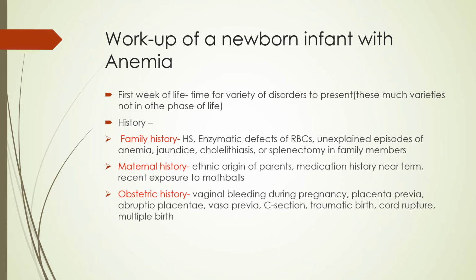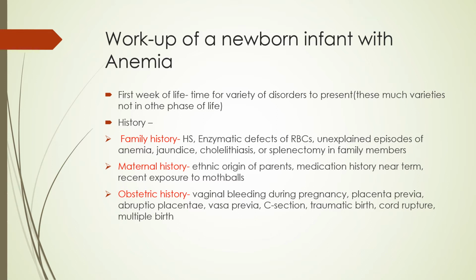Then maternal history. Maternal history is also very important because some of the diseases are more prevalent in some ethnic groups as compared to others. Then medication history in the mother is also very important.